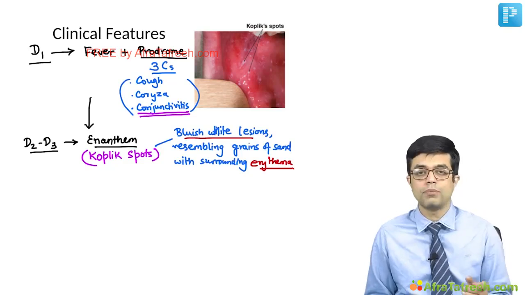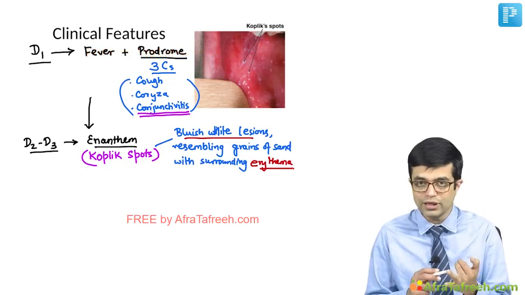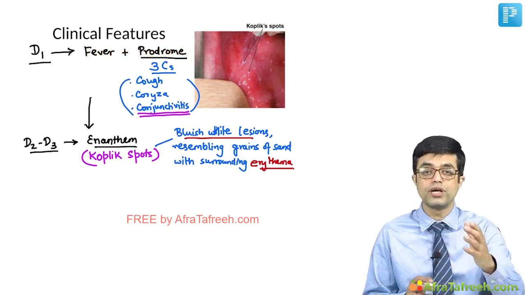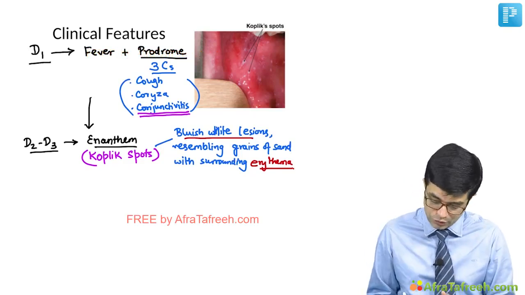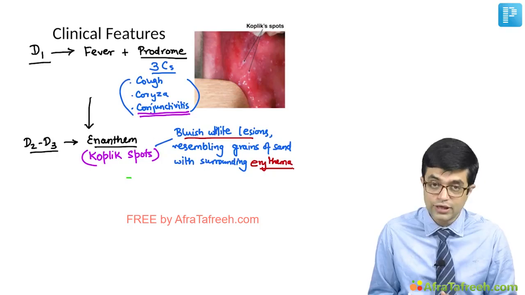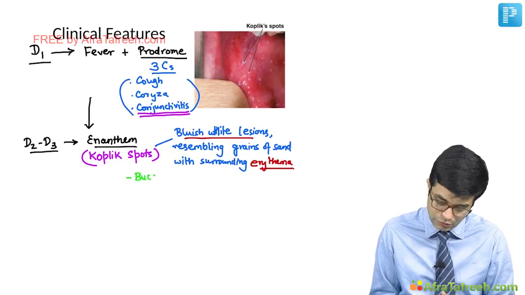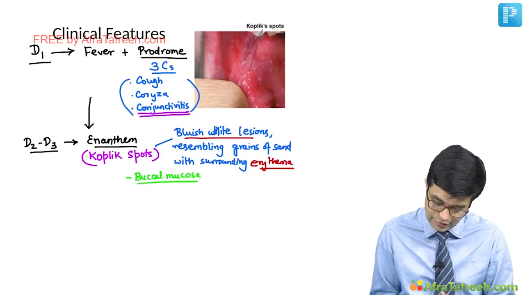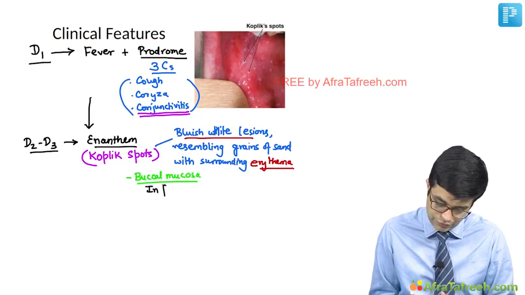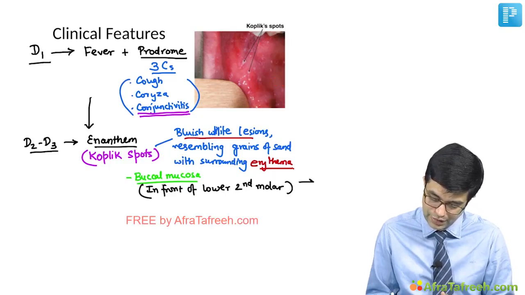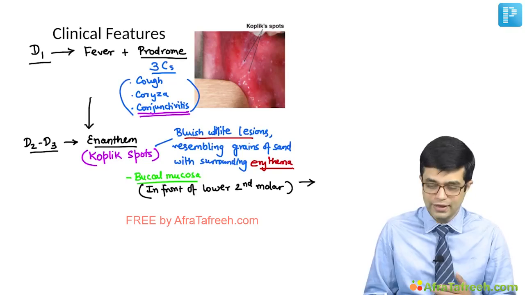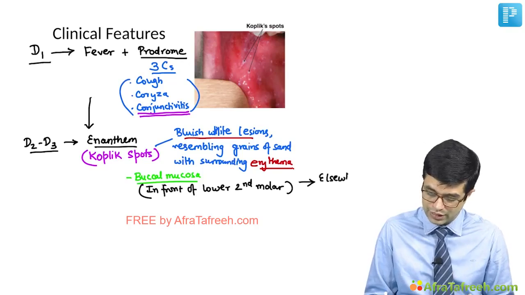MCQs are often asked on Koplik spots. They can show you a picture, they can give you a clinical case, or they can ask you what is true regarding Koplik spots. Regarding Koplik spots, there are 2 or 3 things you should know. Koplik spots commonly occur on the buccal mucosa. What is the most common site on the buccal mucosa? They commonly occur in front of the lower second molars. The lower second molar is the first site where they appear. Later on they spread and can occur elsewhere in the buccal mucosa as well.